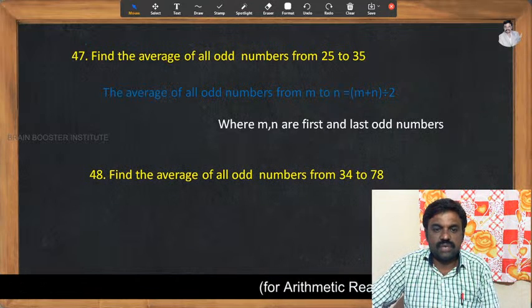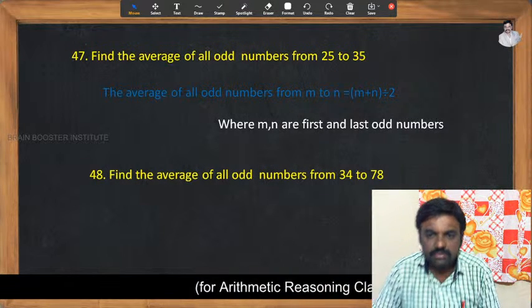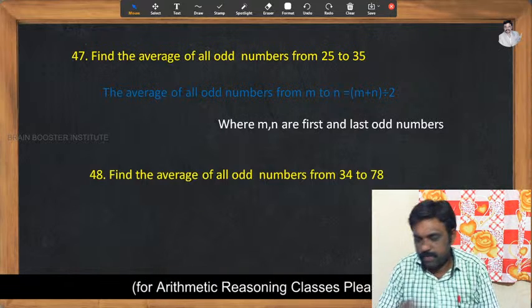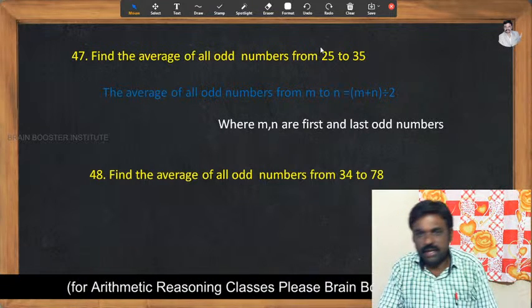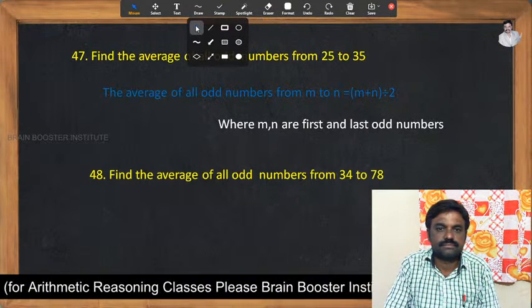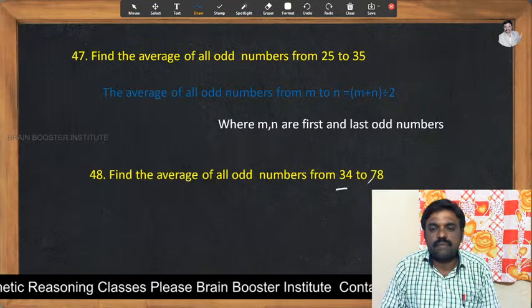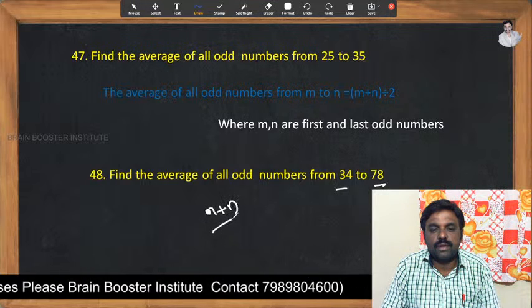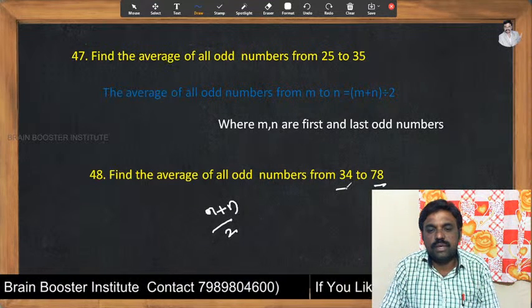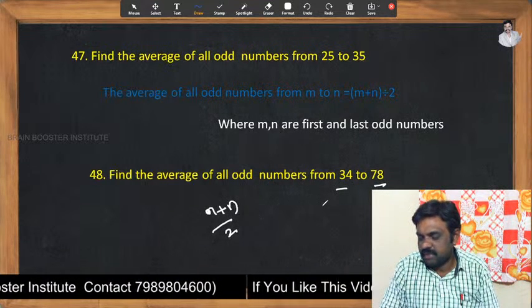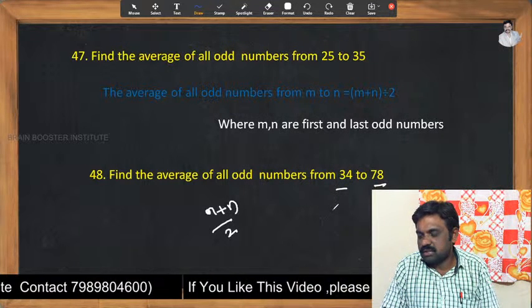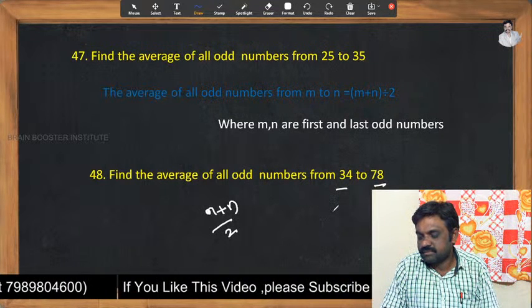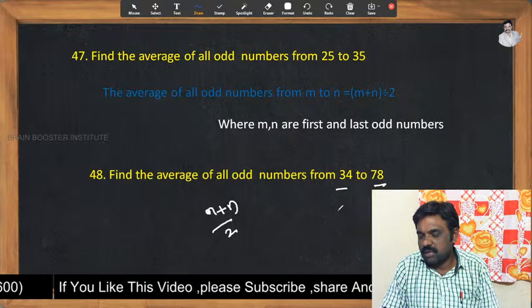And the next one. Find the average of all odd numbers from 34 to 78. The same formula, (m plus n) by 2. Then what are the values to be taken as m and n here? What is the value of m and what is the value of n here?